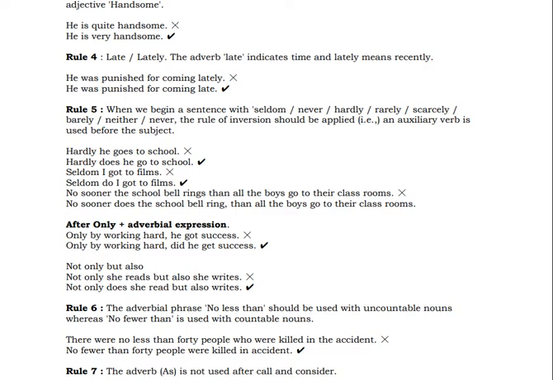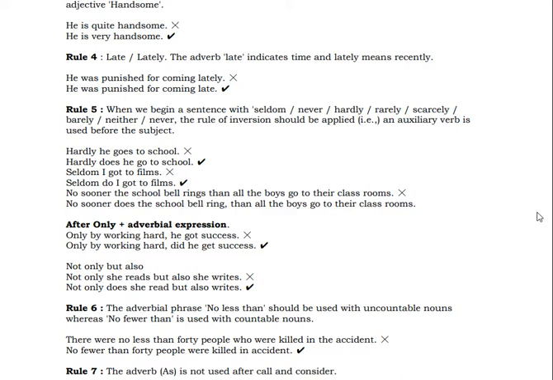Rule number 5. When we begin a sentence with seldom, never. Seldom means hardly. So with the same meaning: hardly, rarely, scarcely, barely, neither, never. The rule of inversion should be applied. That is, an auxiliary verb is used before the subject.